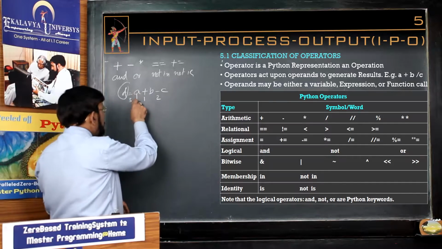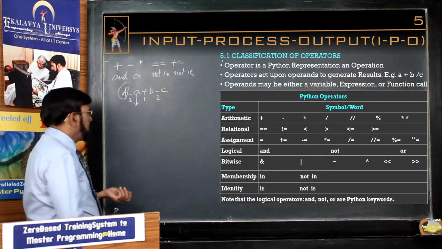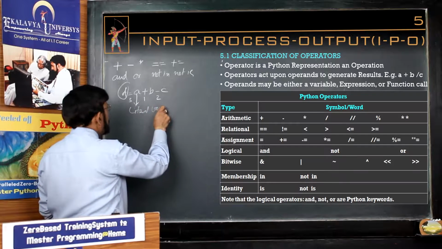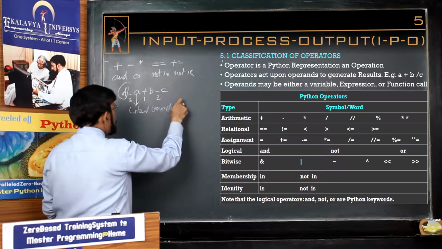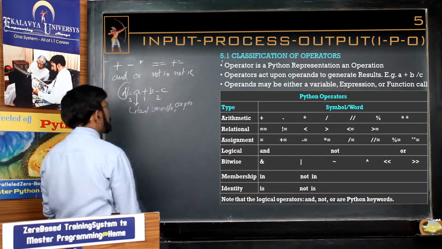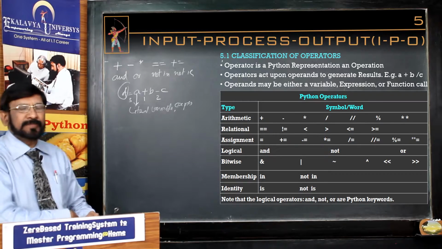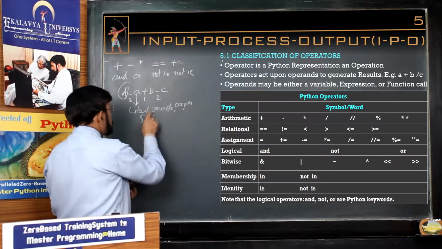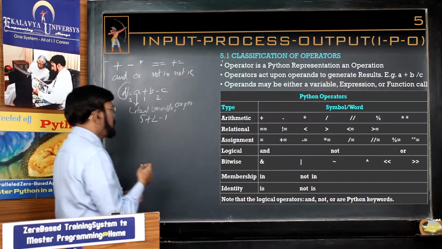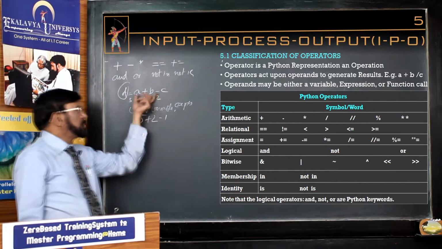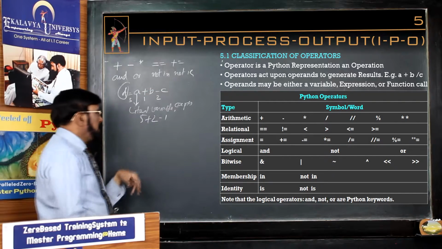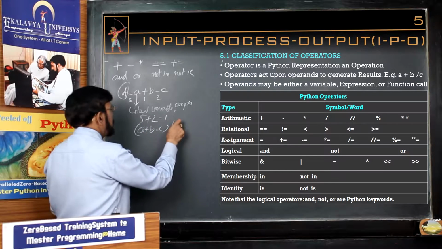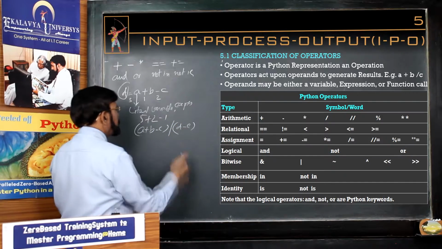As far as operands are concerned, they may be a literal, or they may be a variable, or they may be an expression, or they may be a function call. They may be literals, like 5 plus 2 minus 1. They may be variables like this, and they may be expressions also, A plus B minus C by D minus E, like that.